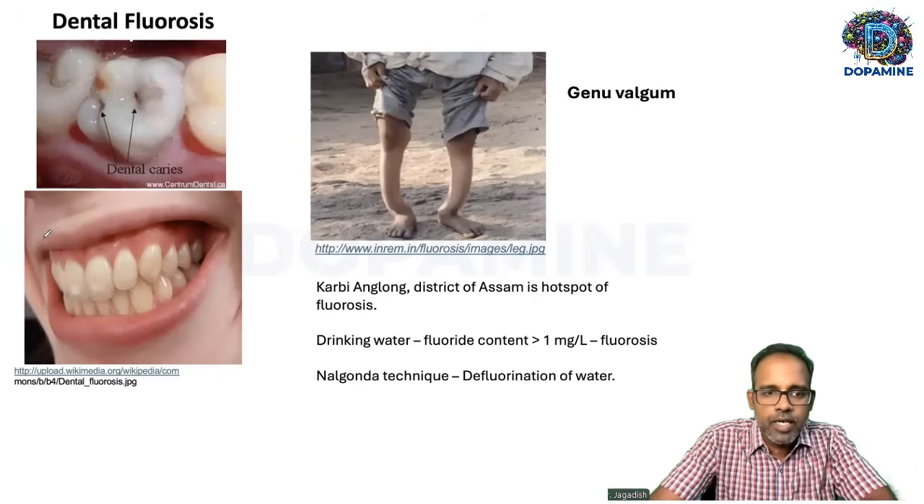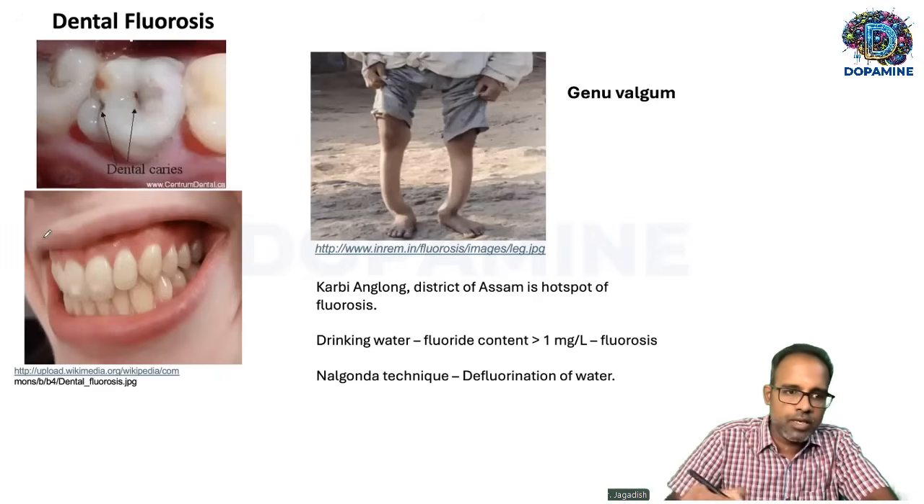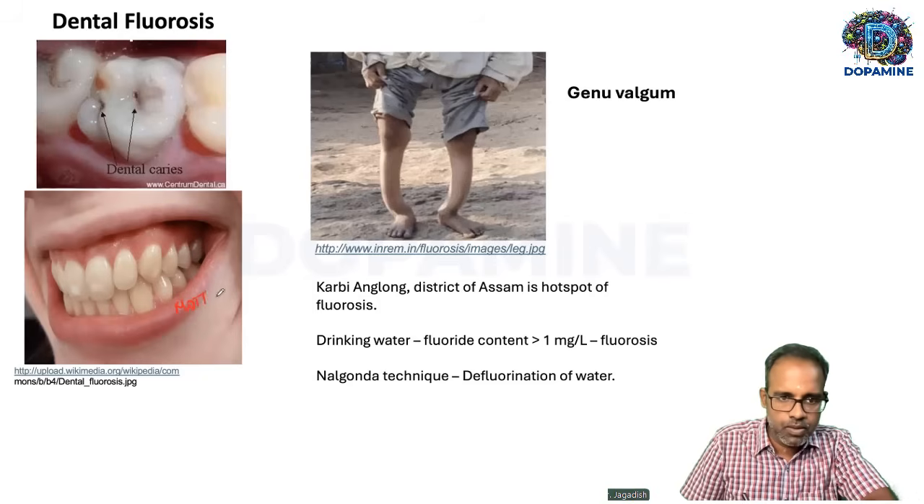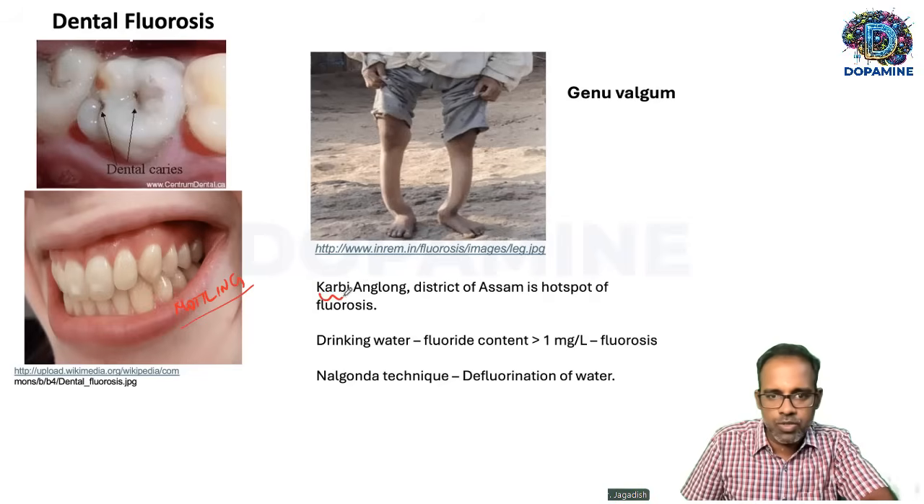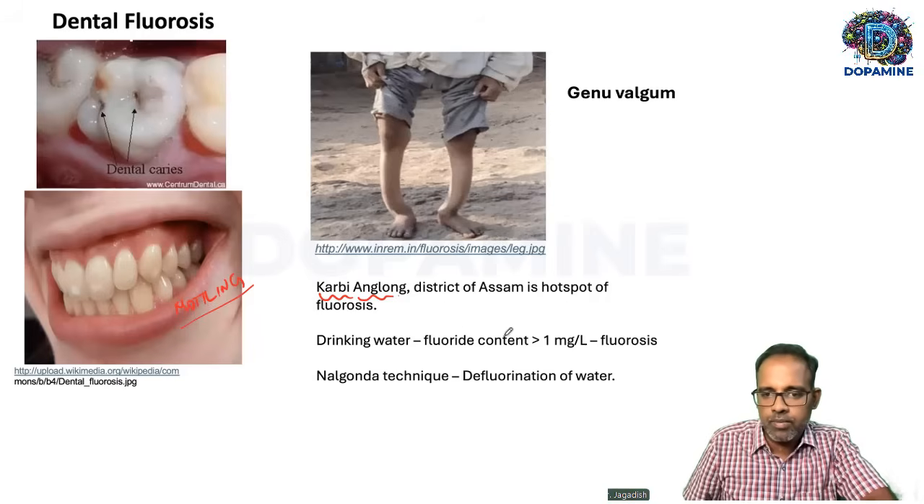So see here, dental fluorosis is characterized by caries and mottling of enamel. So what you see here is the mottling. And this is the area in Assam which is a hotspot for fluorosis, Karbi Anglong district of Assam. So as I told you earlier, if fluoride content is more than 1 milligram per liter, then it can lead to fluorosis.